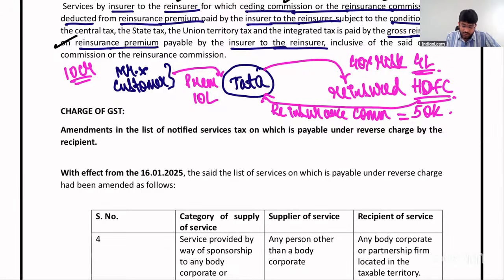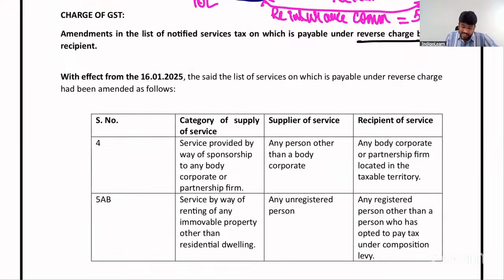Amendments in the list of notified services on which tax is payable under reverse charge. We are talking about RCM, my dear friends. See, first point, services by way of sponsorship. We know that in case of sponsorship service, RCM will come if the recipient is a body corporate or firm. Now, the amendment is that the RCM provision will come only when the supplier is any person other than a body corporate, and the recipient is a body corporate or firm.